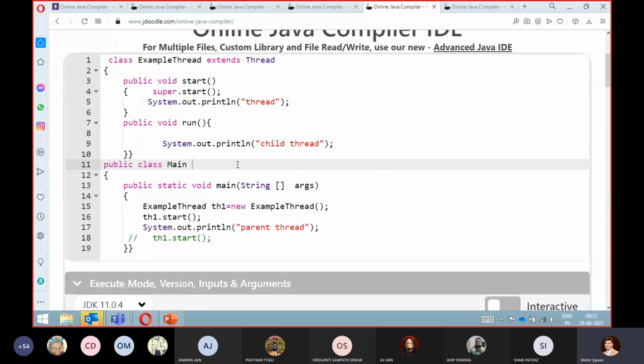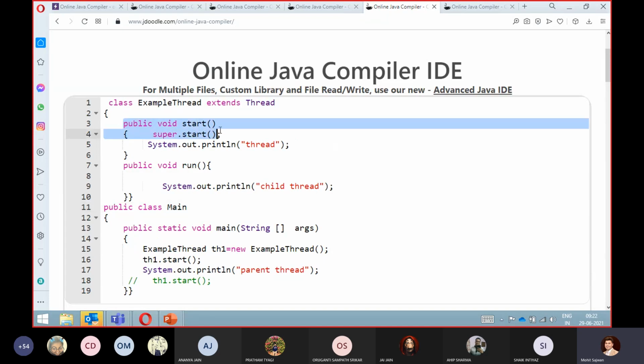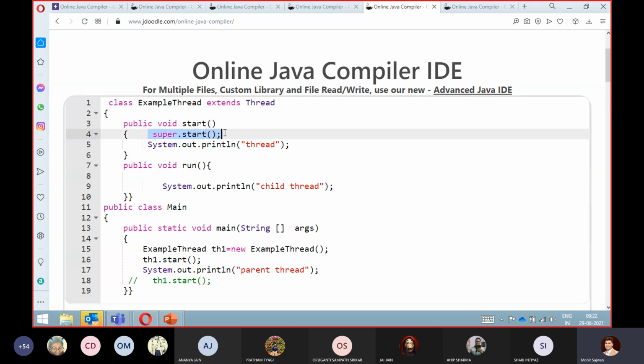Now let's take one more example, in which we want to call our parent class Thread. Can we call our parent class Thread? Yes, we can. You already know about this keyword, the super keyword. See how we are basically using the functionality of these keywords. Now you already have an idea about the entire thing.